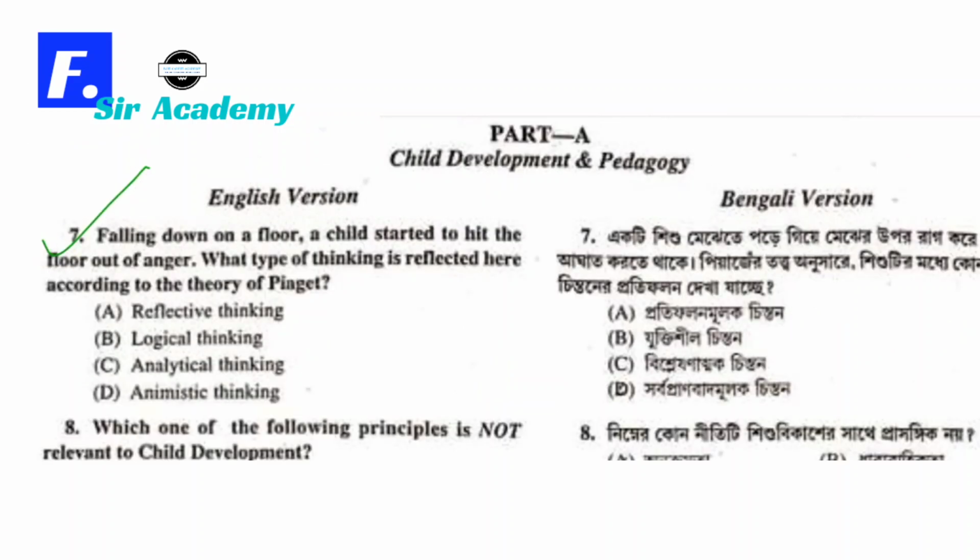Question number 7 is in front of you. Falling down on a floor, a child started to hit the floor out of anger. What type of thinking is reflected here according to the theory of Piaget? According to the theory of Piaget, this type of thinking is animistic thinking, so option D is correct.